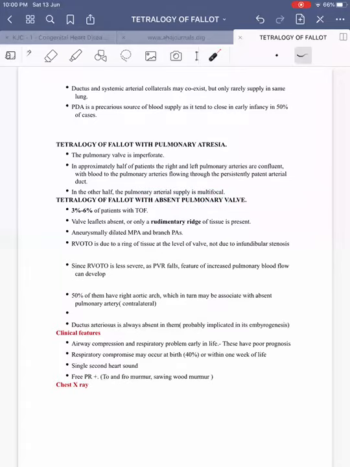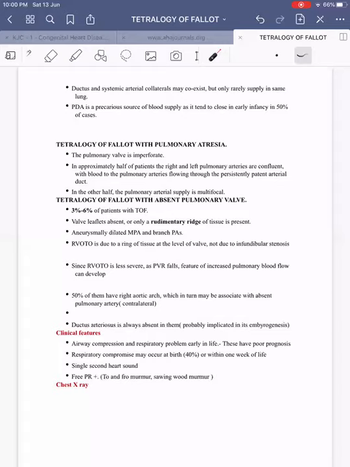Coming on to tetralogy of Fallot with absent pulmonary valve, it constitutes 3 to 6% of the patients with TOF. Some people consider that TOF with absent pulmonary valve is not actually TOF. Its exact pathogenesis is different because it occurs because of the persistent absence of the ductus arteriosus.